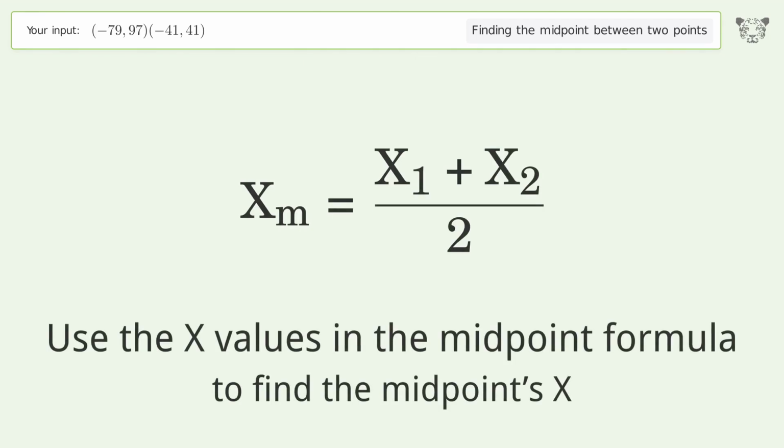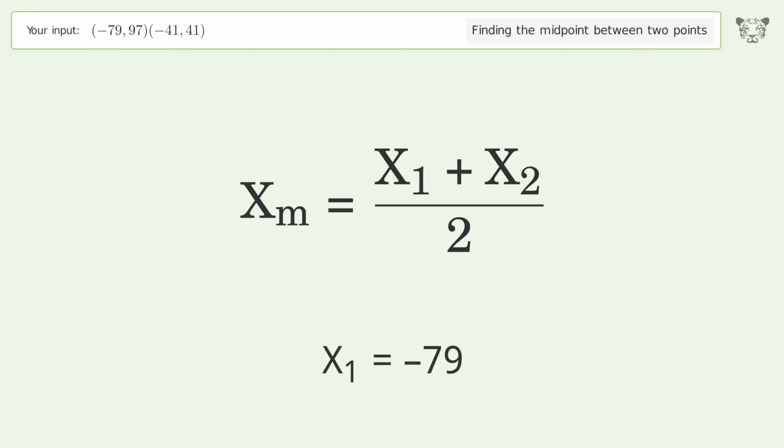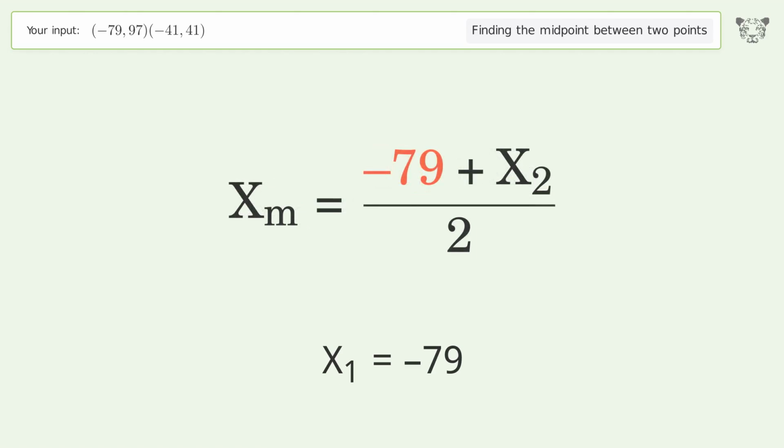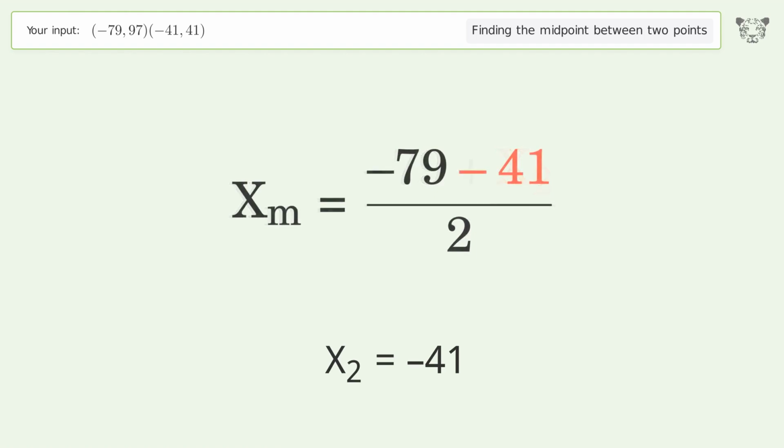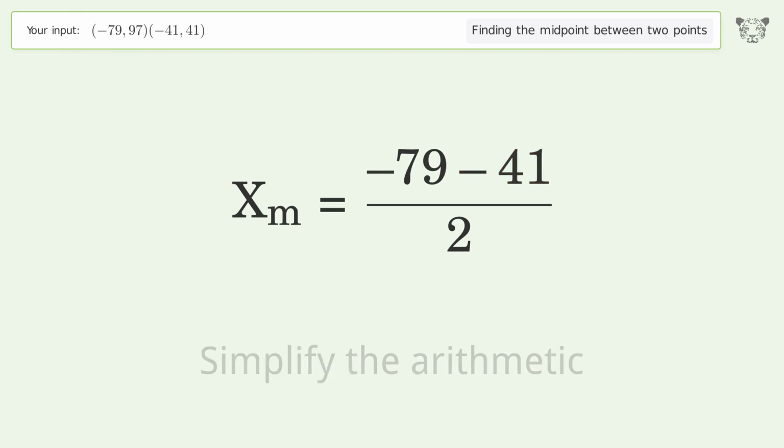Use the x values in the midpoint formula to find the midpoint's x. x1 equals negative 79. x2 equals negative 41. Simplify the arithmetic.